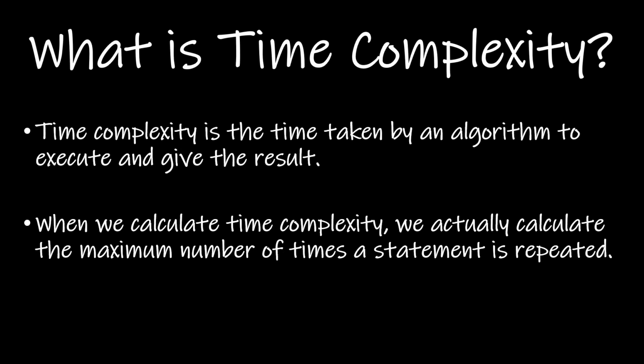Today we are going to discuss time complexity. As explained in our last video, time complexity is the time taken by an algorithm to execute. The time complexity for an algorithm is not given in actual units of time like seconds, minutes, etc. Instead, time complexity is a function which is given by the number of times the statements are executed in your algorithm. Now you might be wondering, why do we do so?